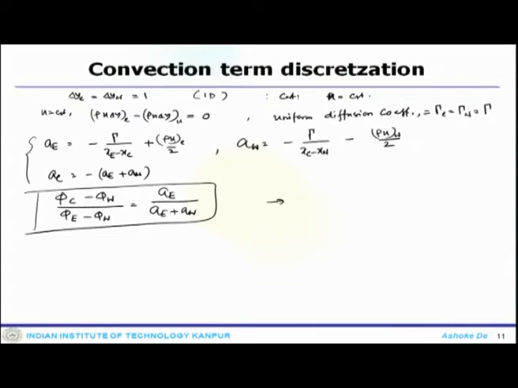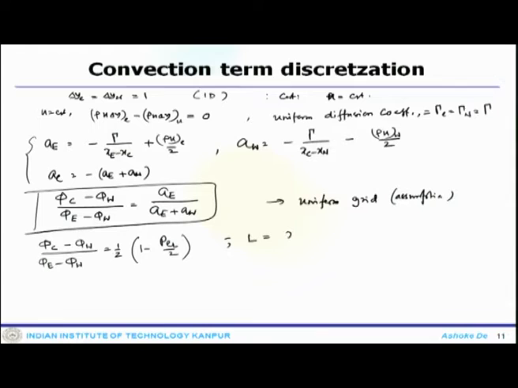Since we have assumed a uniform grid, which is another assumption, this solution can be written in terms of the Peclet number: (phi c minus phi w) divided by (phi e minus phi w) equals half of (1 minus P L by 2), where L stands for x e minus x w.